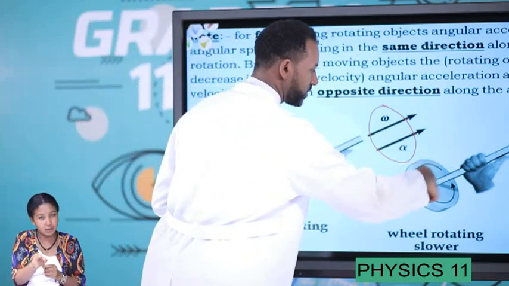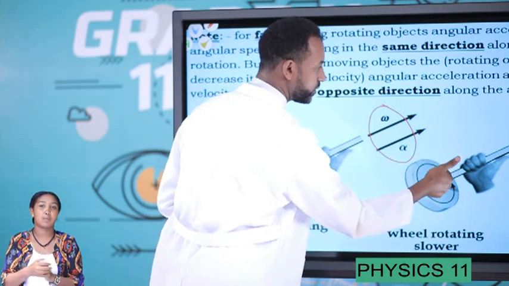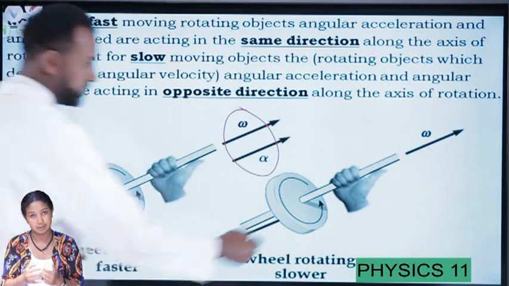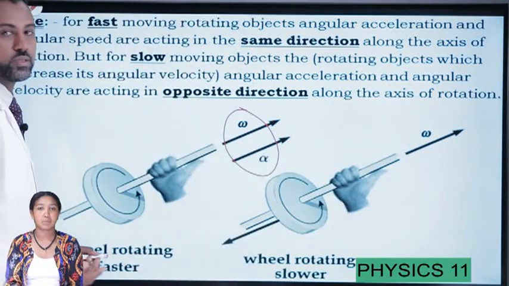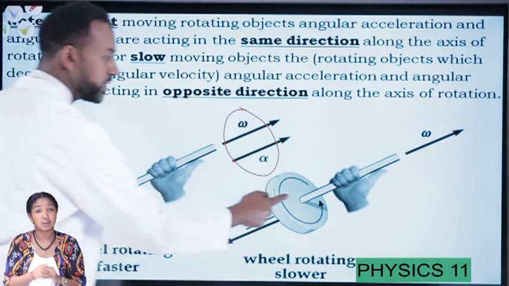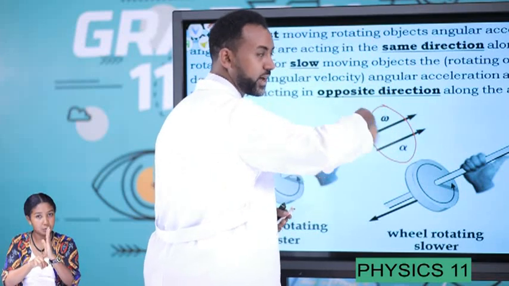Therefore, for a counterclockwise moving object, let it be like this. Whenever you use the right-hand rule, the direction of angular velocity is in this direction. How about the direction of angular acceleration? Well, this object is moving gradually slower. It's not moving faster.